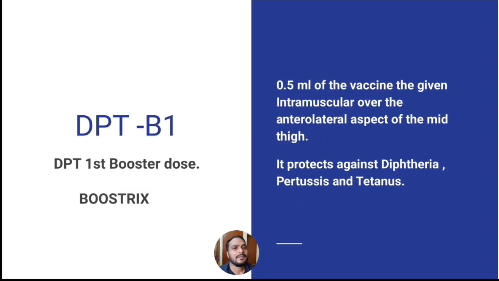Next coming to the DPT-B1. That means DPT, first booster dose. DPT means diphtheria, pertussis and tetanus. 0.5 ml of the vaccine is given intramuscular over the anterolateral aspect of the mid-thigh. It protects against diphtheria, pertussis and tetanus.